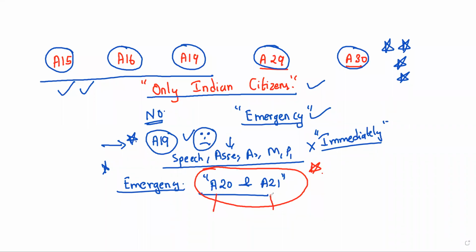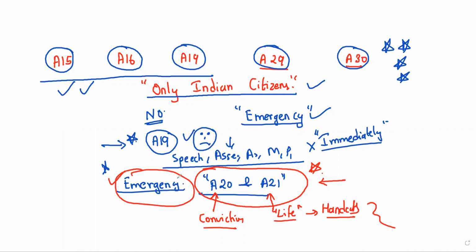Article number 21 is right to life and liberty that we have seen, that is against handcuffing and all these things. Then you have right to privacy. Okay, right to shelter, right to work. There are many rights under this. Then Article number 20 is protection in respect of conviction for offenses. These two fundamental rights will not be cancelled even when there is emergency. Understood? So these are your examination questions. These are very, very important examination questions.